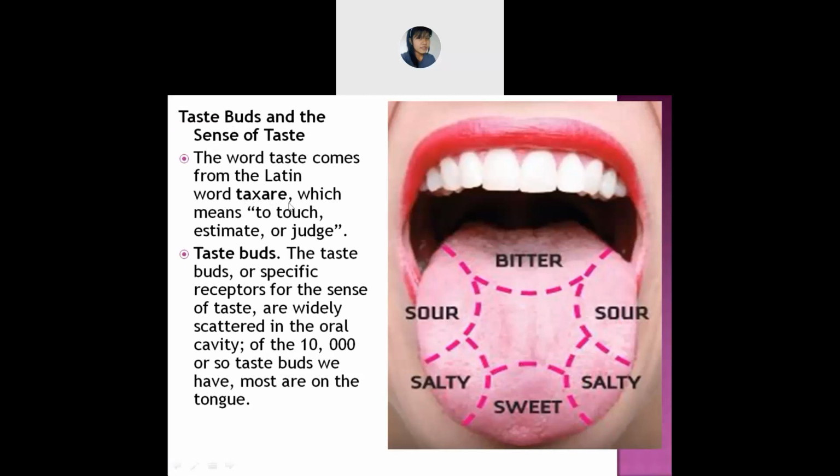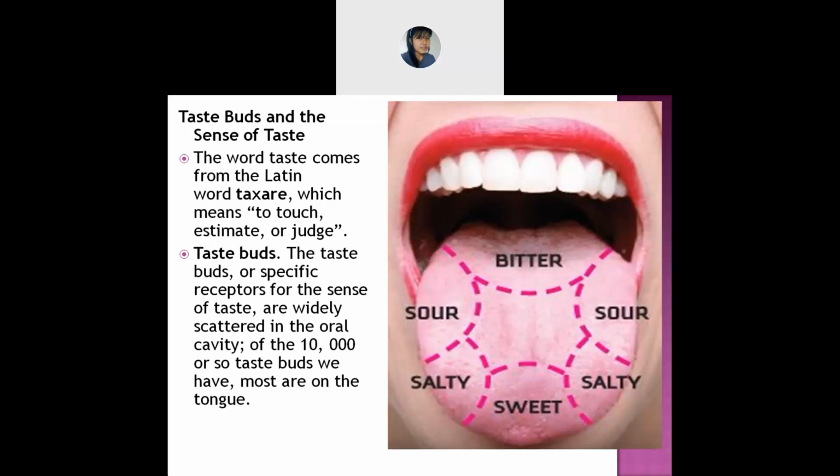Taxere का मतलब है to touch or else to judge. Say for example, whenever you eat something, the edible things, whatever you consume, it touches the things. It's not that it's not touched by your tongue and you just swallow and have it. It's not like that. So it means it touches and to judge.